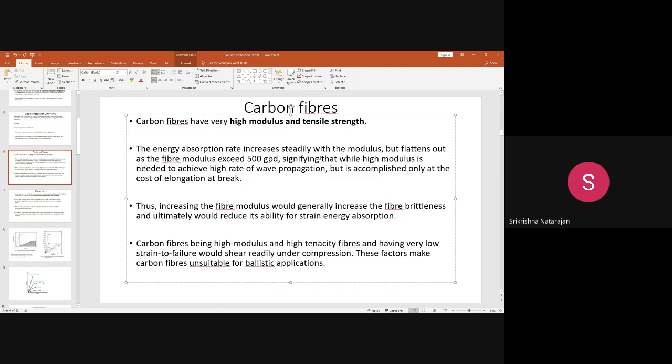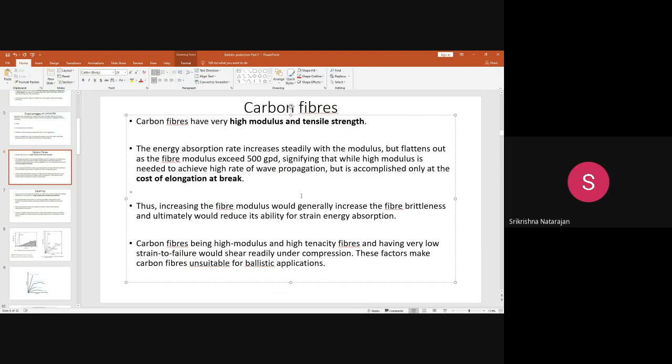But the problem is that this fiber has certain limitations for ballistic clothing. Why can't it be effective? When a projectile strikes the carbon fiber, there will be an increase in the modulus. Okay, it can withstand the projectile energy. But after a certain limit, say around 500 grams per denier, the curve just flattens out. Only at the cost of elongation to break does the wave propagation increase.